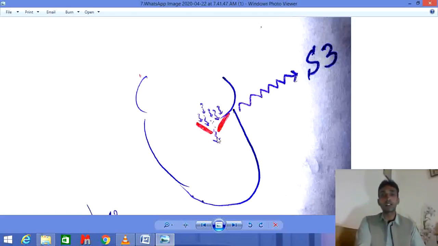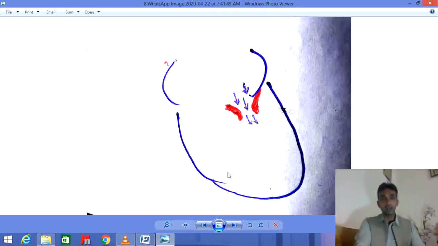So this is called the rushing sound, the S3 sound, and that is created during the rapid filling of the ventricle, because the pressure of blood over here is very low and the pressure of blood over here is very high. So the blood will start moving from the atria to the ventricle. This will lead to the creation of a sound over here, that is the rushing sound, that is S3.